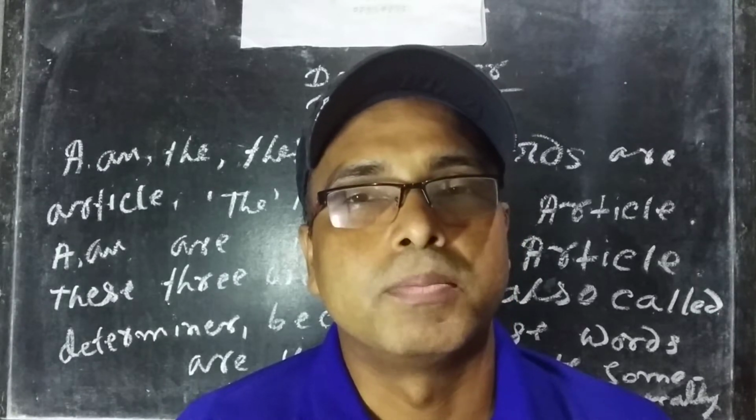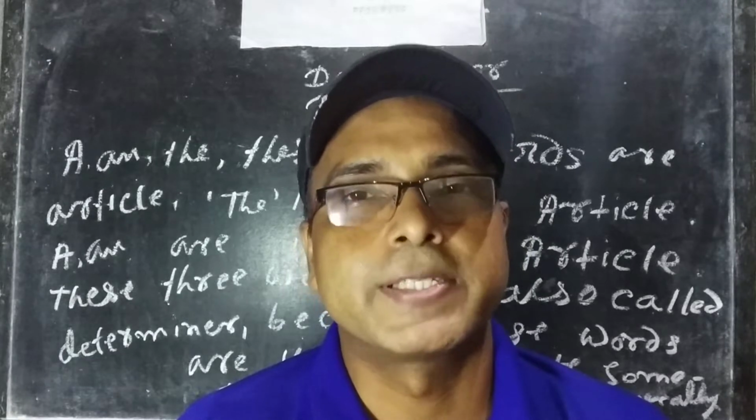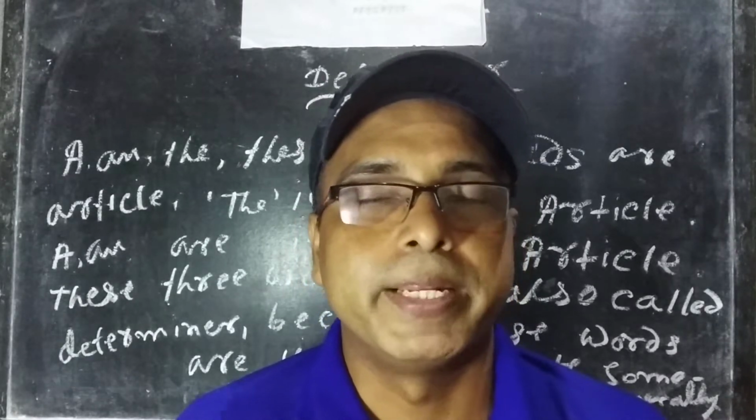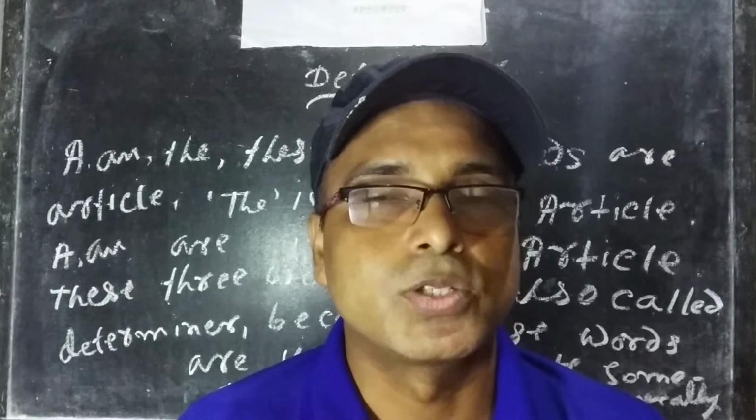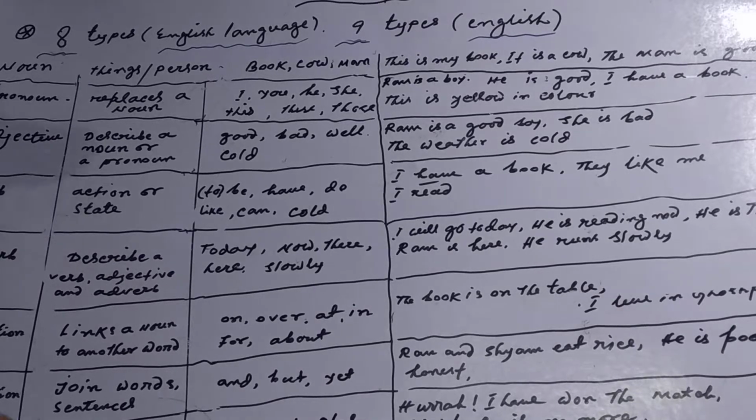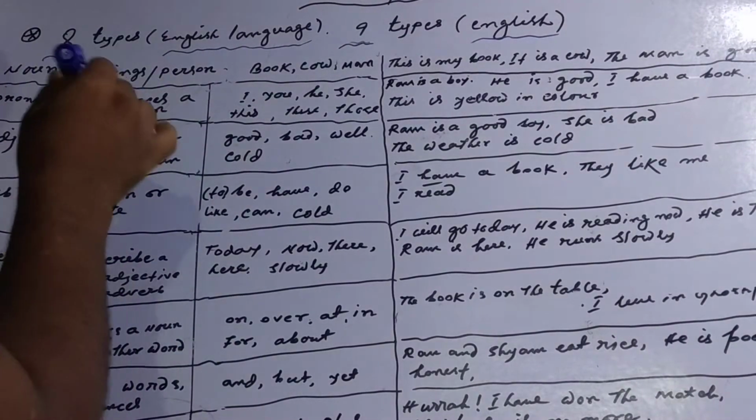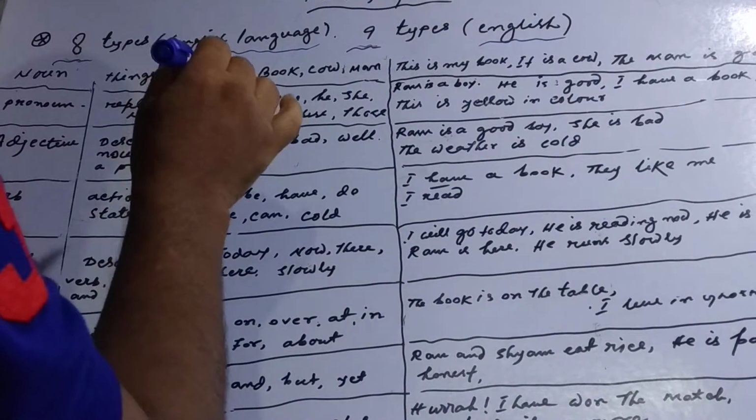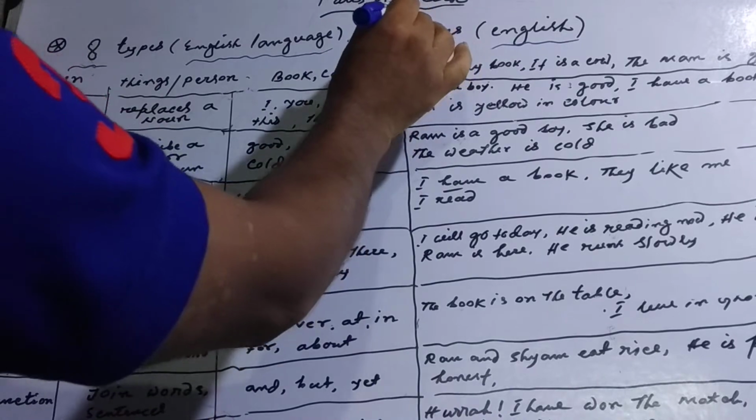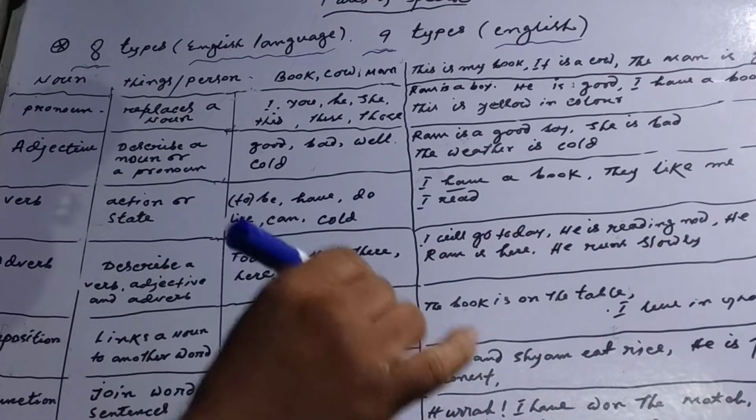So viewers, let's come to the point. Today I am going to discuss parts of speech in English for the benefit of all kinds of students. So viewers, look at the whiteboard. We have to know first what is parts of speech. Words used in a sentence are called parts of speech.